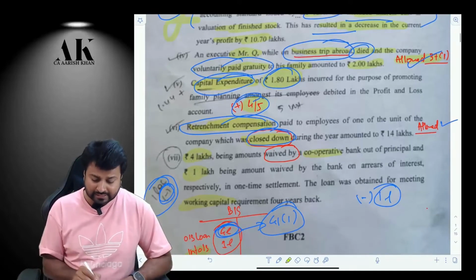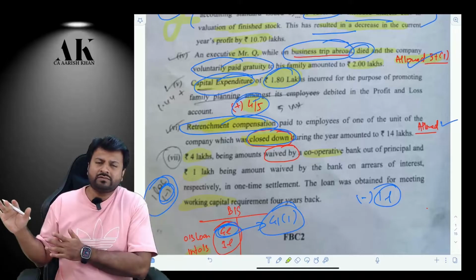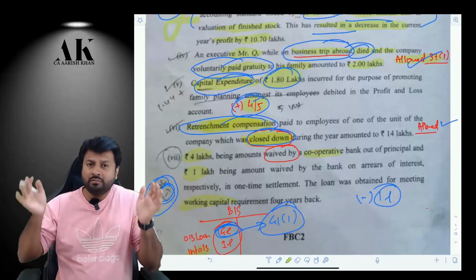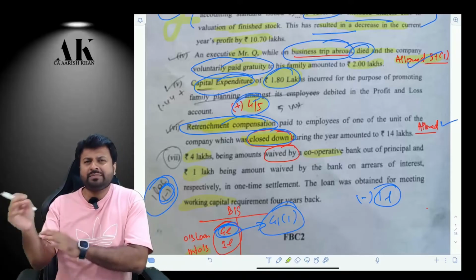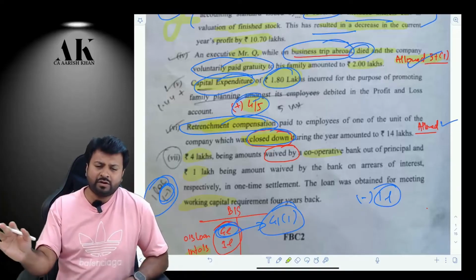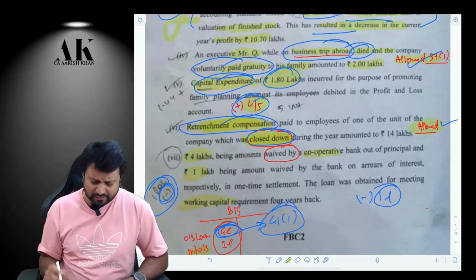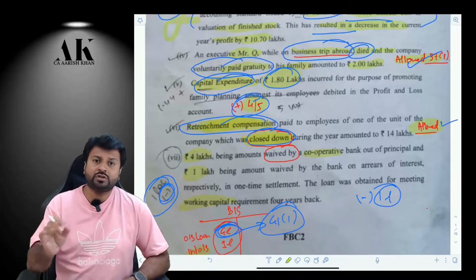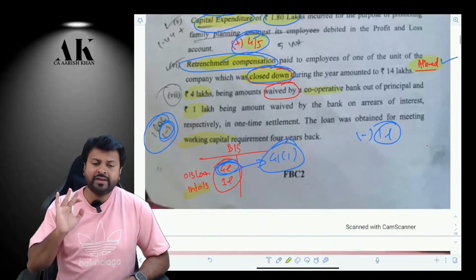Okay. Next, retrenchment compensation for the unit which is closed down. So you are closing down one of the units and you are removing the employees from the company. So you are making some payment to the employees in the form of retrenchment compensation. That will also be allowed as a deduction. There is nothing wrong in that. Now the next one is a very intelligent adjustment.